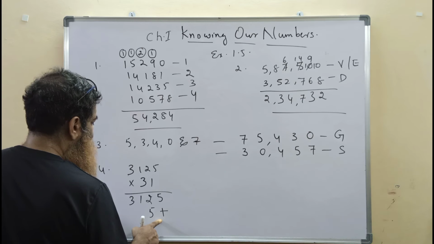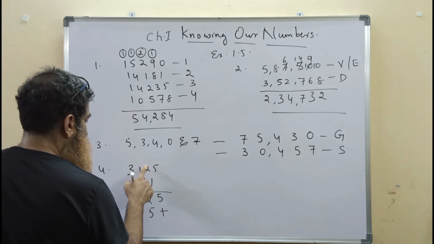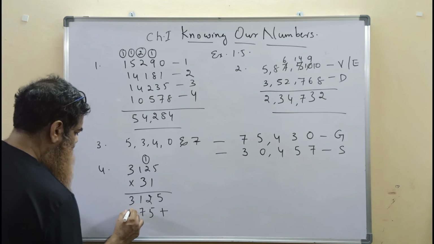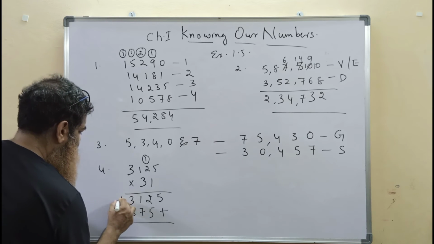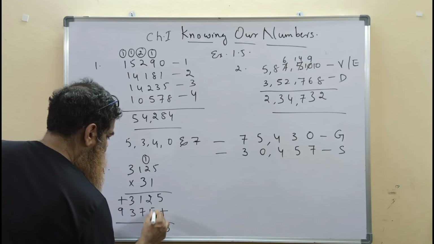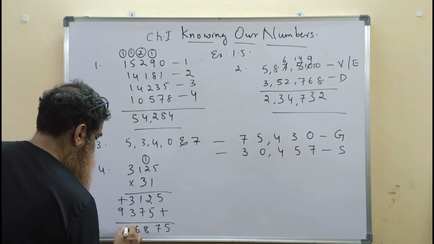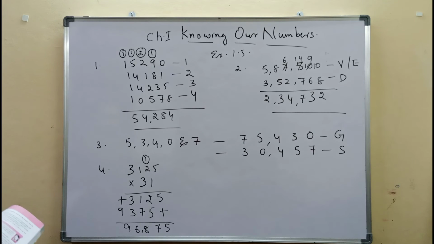Here, let's put the sign of addition. 3 5s are 15, carry 1, 3 2s are 6, then it's 7, 3 1 is 3, 3 3s are 9. When we add, it is 5, 2 plus 5 is 7, 7 plus 1 is 8, 3 plus 3 is 6, 9. So in the month of July, 96,875 bicycles were manufactured.